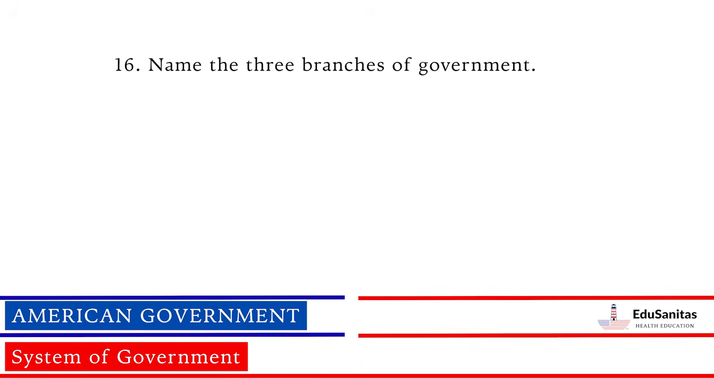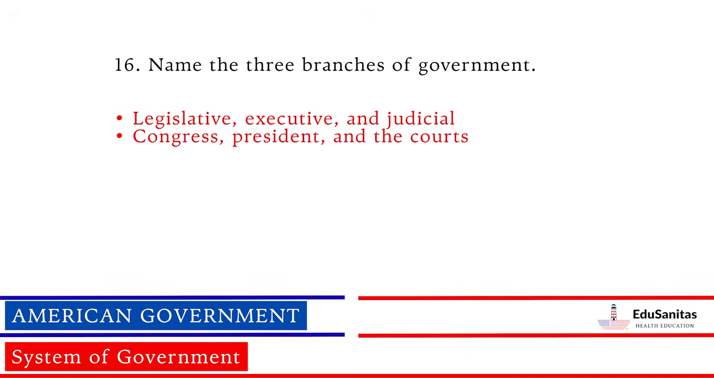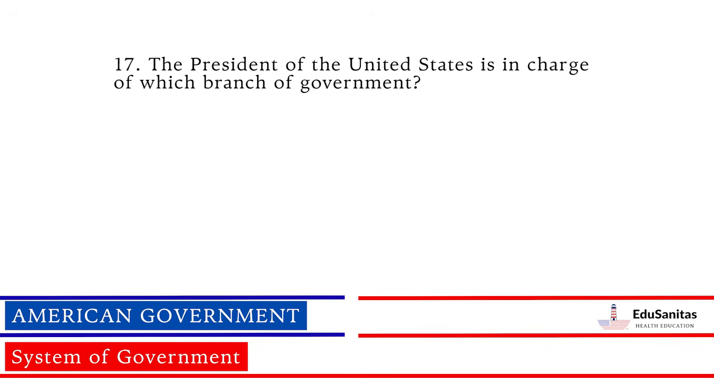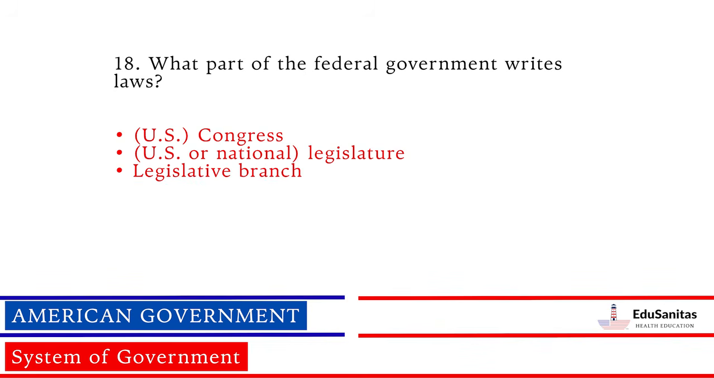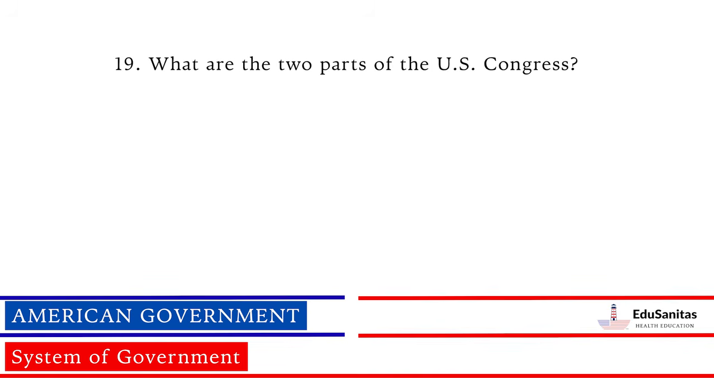Name the three branches of government. Legislative, executive, and judicial. Congress, President, and the courts. The President of the United States is in charge of which branch of government? Executive branch. What part of the federal government writes laws? U.S. Congress, U.S. or national legislature. Legislative branch. What are the two parts of the U.S. Congress? Senate and House of Representatives.